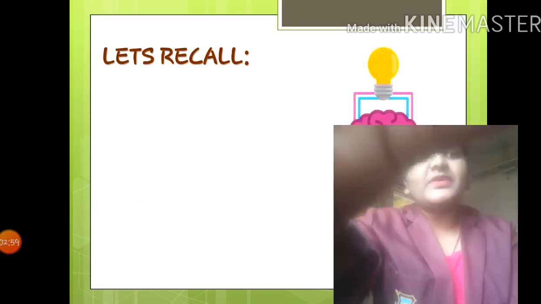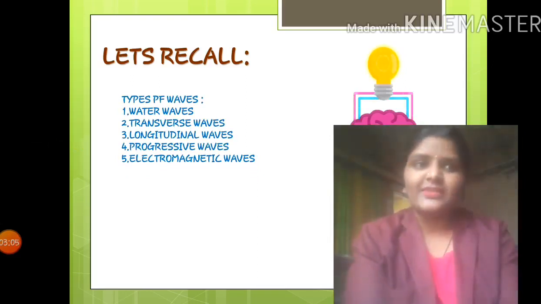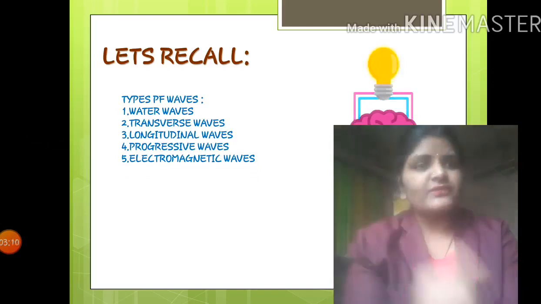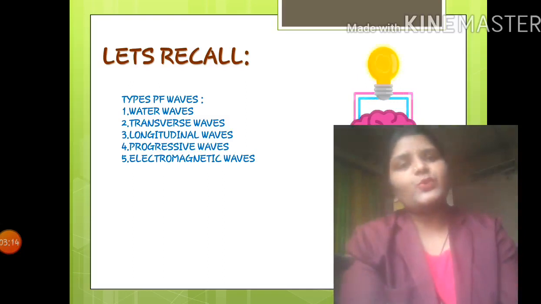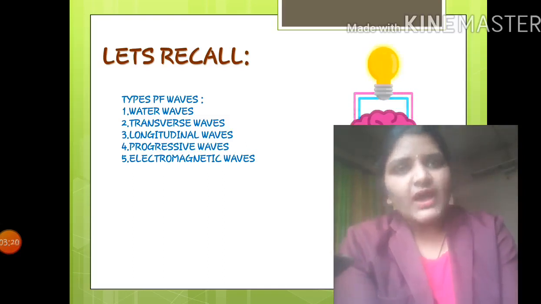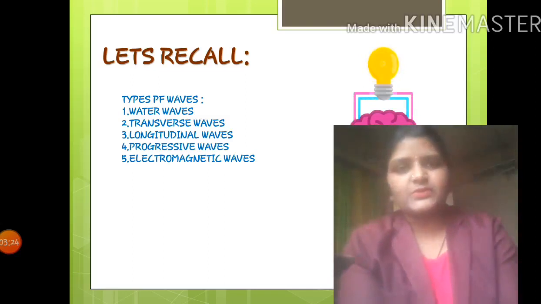So you must have studied the types of waves. What are the types of waves? Water waves we have seen. If you remember, we have already studied these water waves in the wave optics chapter, right? That was also a very easy concept. Okay, after that, transverse waves, then longitudinal waves, then progressive waves, and electromagnetic waves.